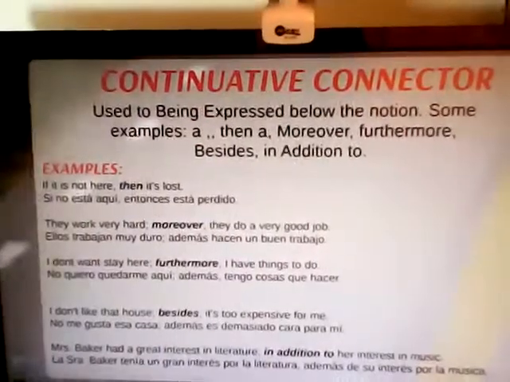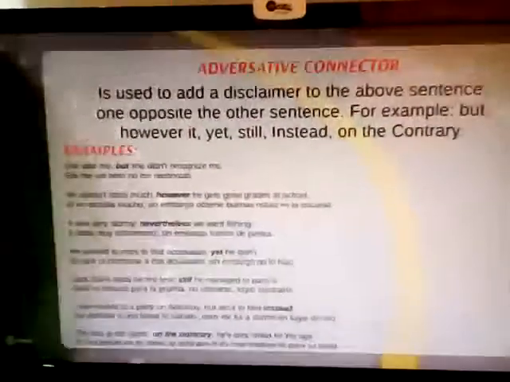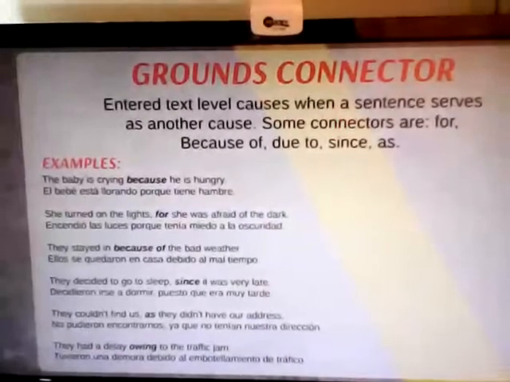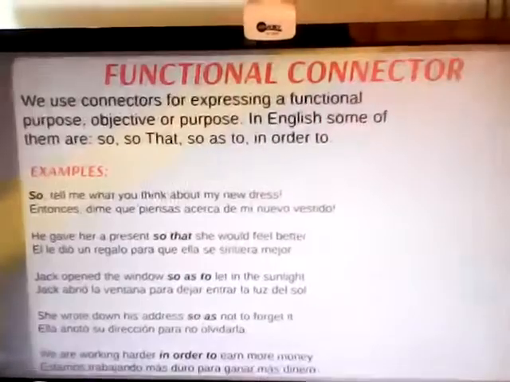Continuative connector, adversative connector, rounds connector, comparative connector, functional connector, and finally they will find activities.